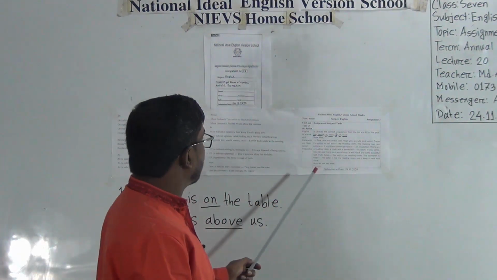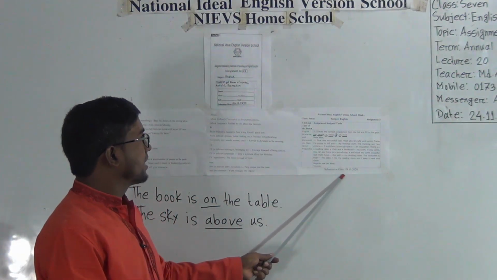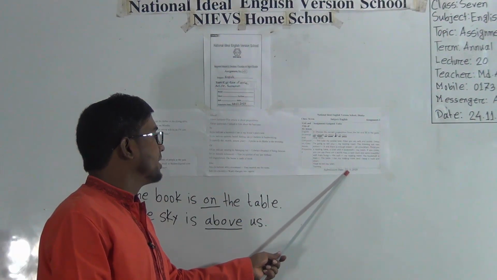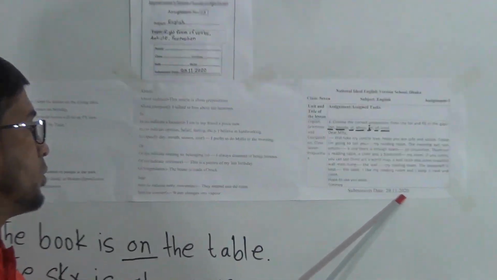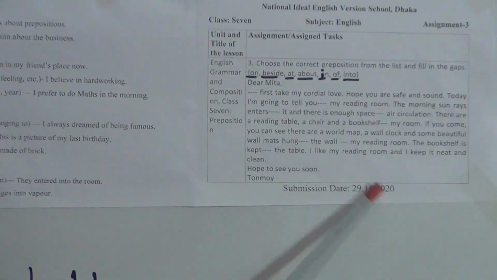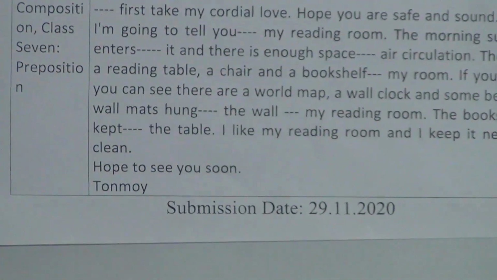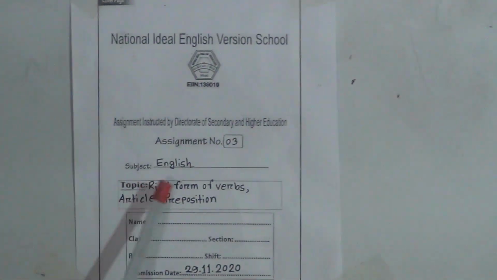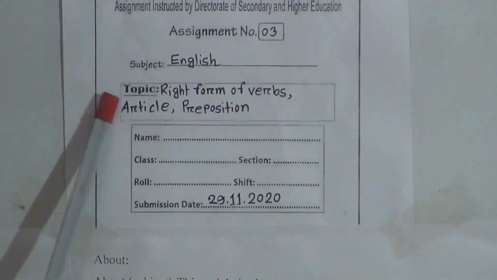Now dear learners, look at the end of our book. It is written submission date: 29 November 2020. Now another important thing is left. Look at the cover page of our assignment. Assignment number 3, subject is English, and the topic.